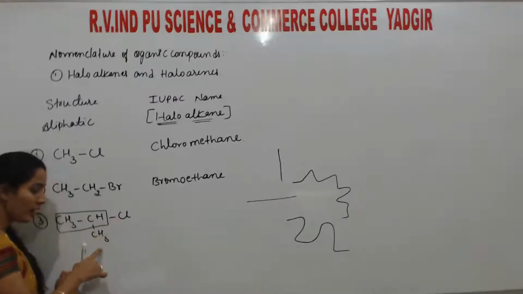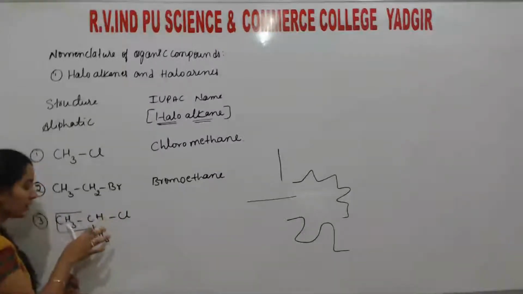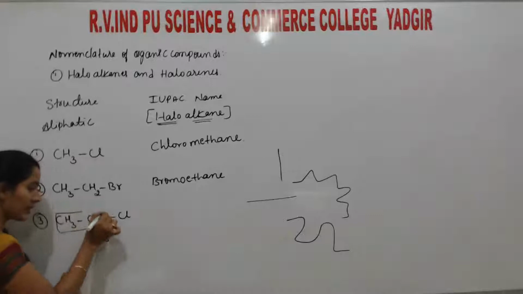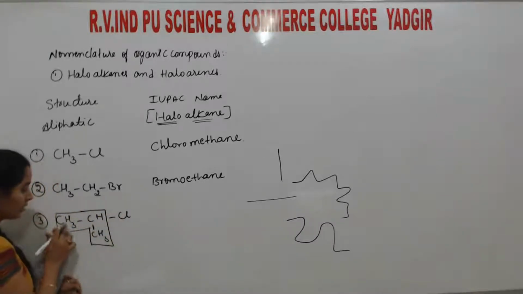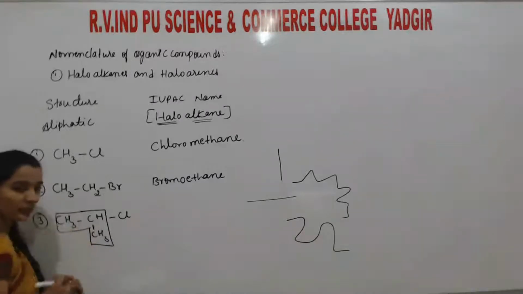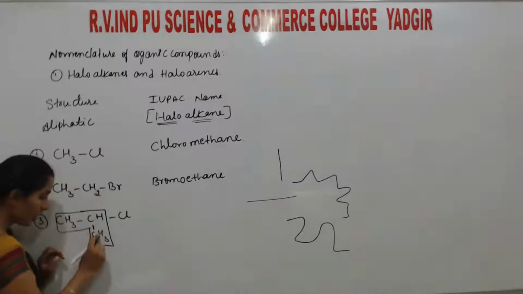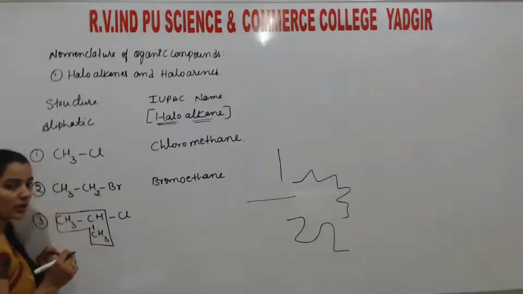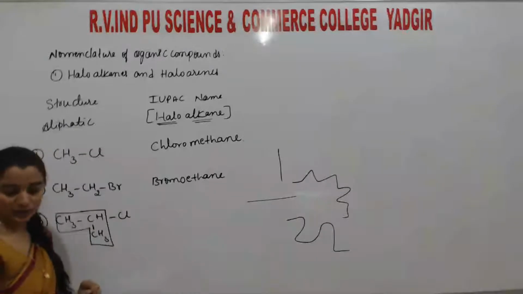Among halogen and alkyl group, the preference is given to alkyl group. At the same time, instead of considering this straight chain as the parent chain, if we consider this one, then this parent chain consists of 3 carbon atoms. Here in the straight chain, there are only 2 carbon atoms. In this chain, it is 3 carbon atoms. Of course, this is the correct way of selecting the parent chain.